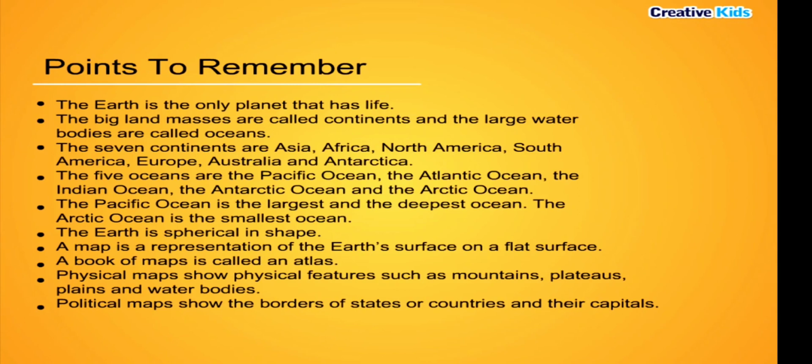The Earth is spherical in shape. A map is a representation of the Earth's surface on a flat surface. A book of maps is called an atlas. Physical maps show physical features such as mountains, plateaus, plains and water bodies. Political maps show the borders of states or countries and their capitals.